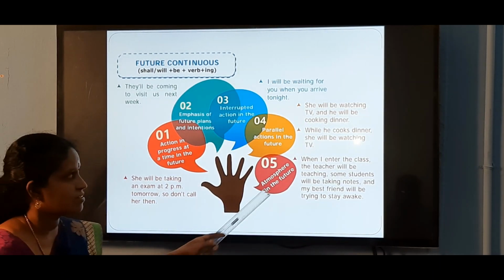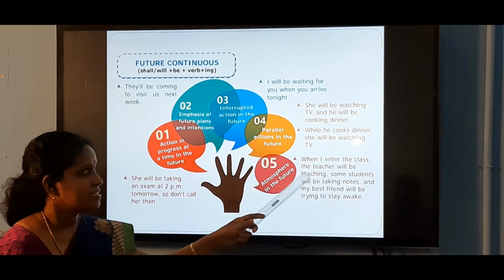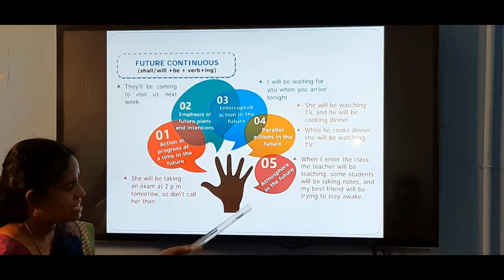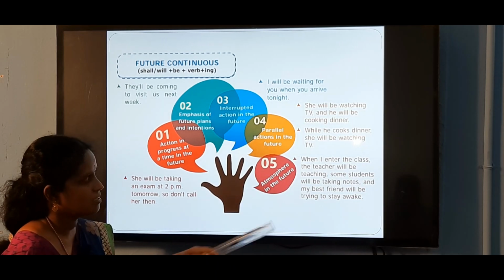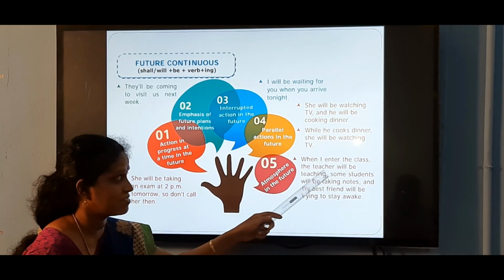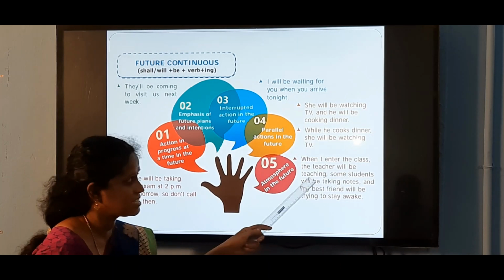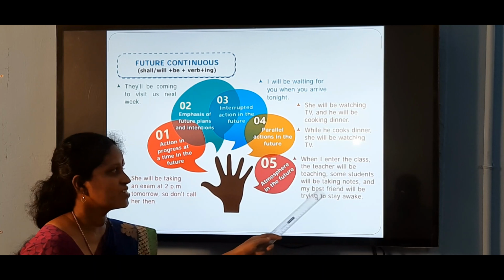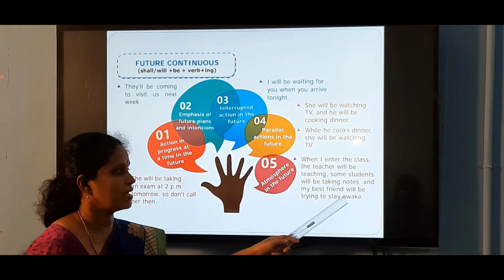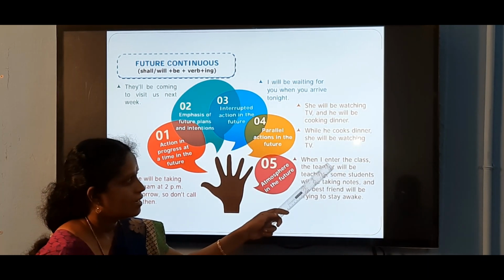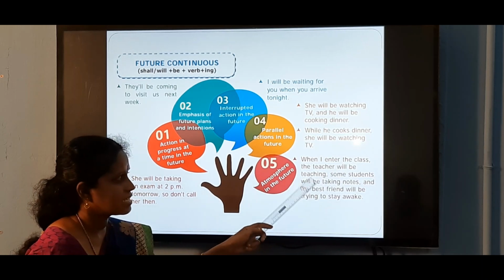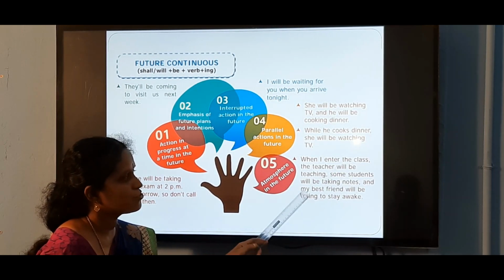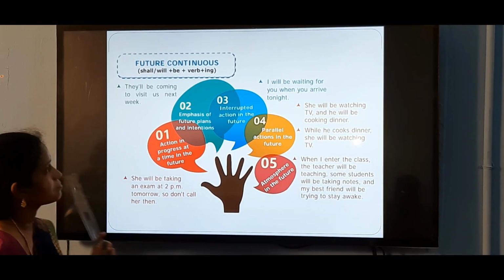Atmosphere in the future. When I enter the class, the teacher will be teaching. To mention the atmosphere in future, when I enter the class, what will the teacher do? The teacher will be teaching. Some students will be taking notes and my best friend will be trying to stay awake. Here the verbs will be teaching, will be taking, will be trying. These are in the future continuous forms.